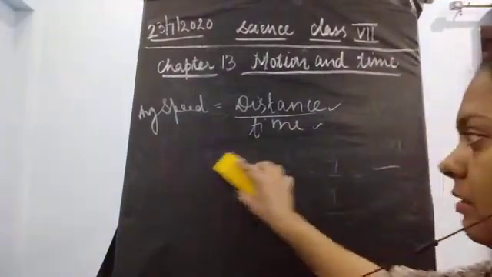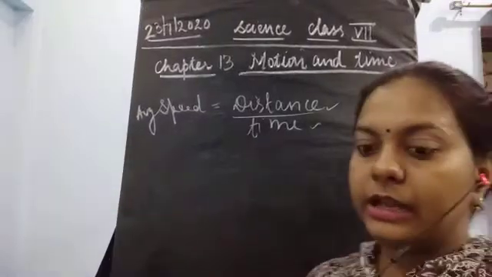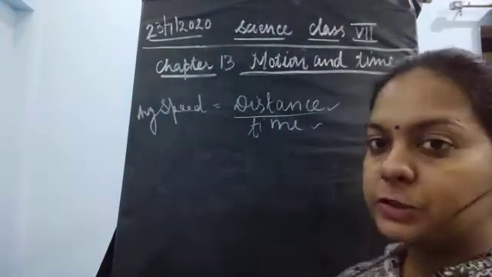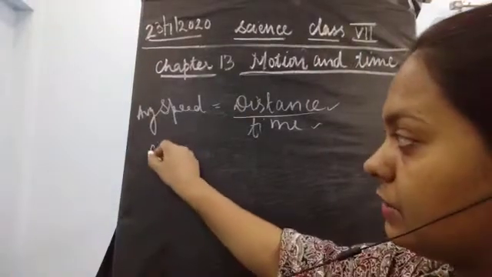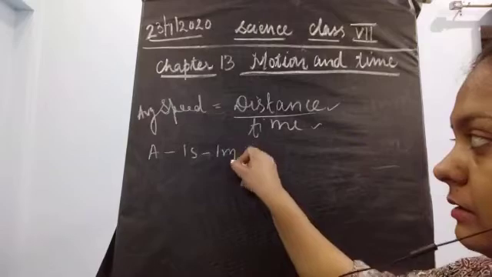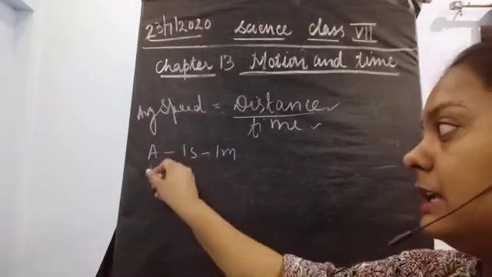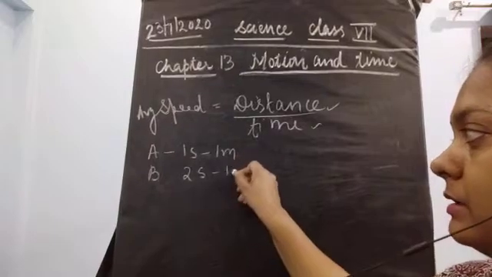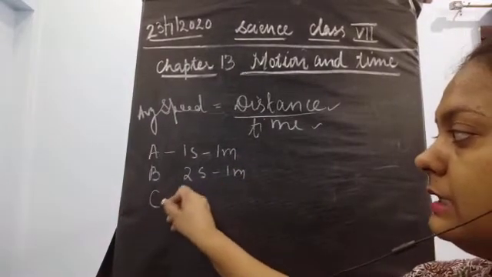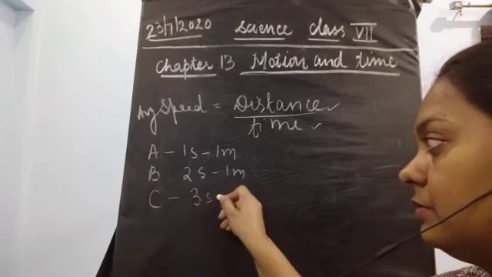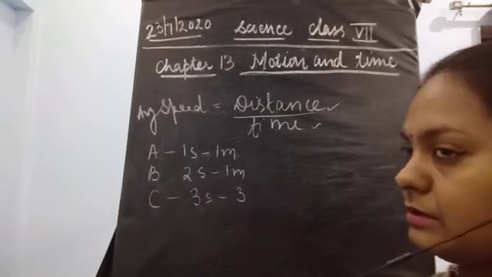Now a similar concept is there in average speed. How do you calculate the average speed? For example, A travels 1 meter in 1 second. B takes 2 seconds to travel 1 meter. C takes 3 seconds to travel 3 meters.